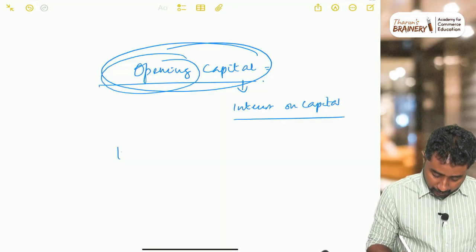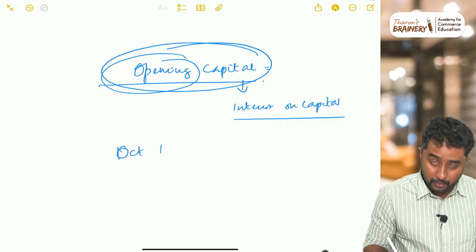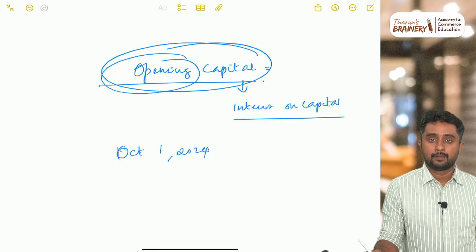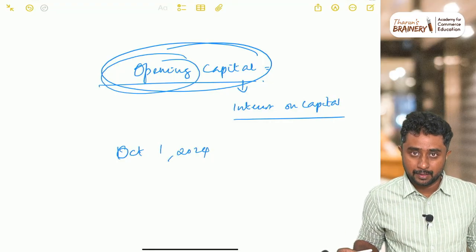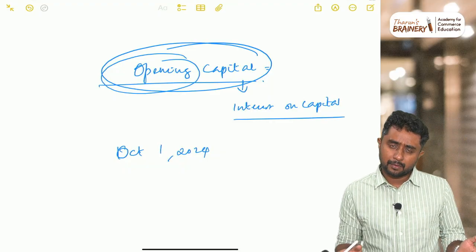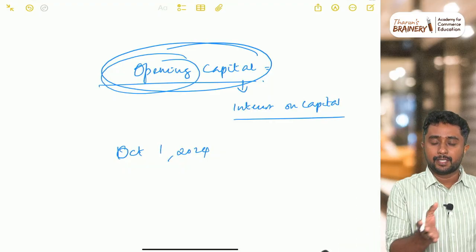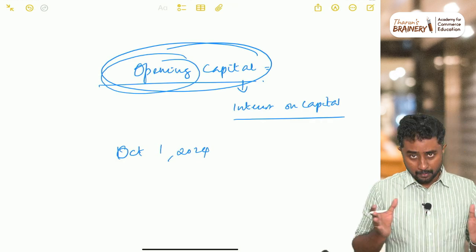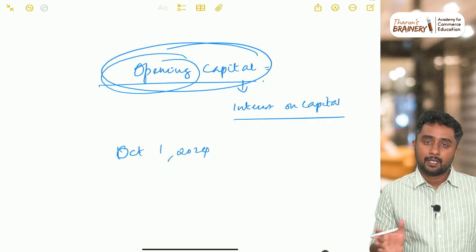Say, for example, a business starts on October 1, 2024. Usually our year starts on April 1. If the business starts on April 1, then the capital is what is contributed by the partners, or it may be an ongoing business running for many years.